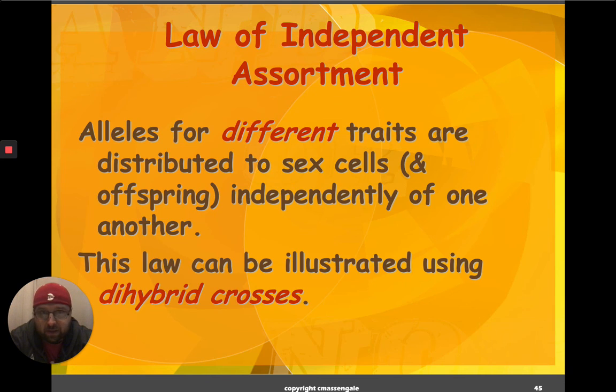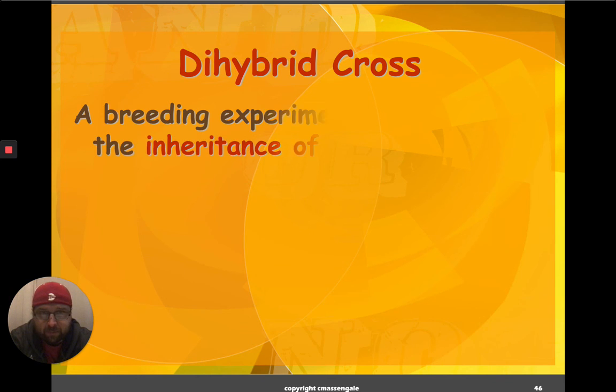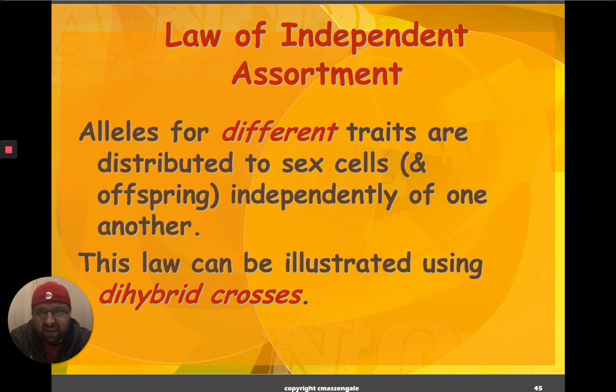So he says alleles for different traits are distributed to sex cells and offspring independently of one another. And this law can be illustrated using dihybrid crosses. We're not really going to cover dihybrid crosses in class, but let's stop there. So those are Mendel's laws.